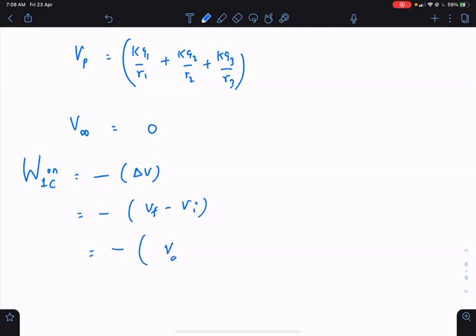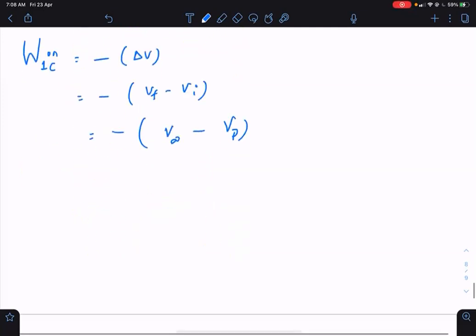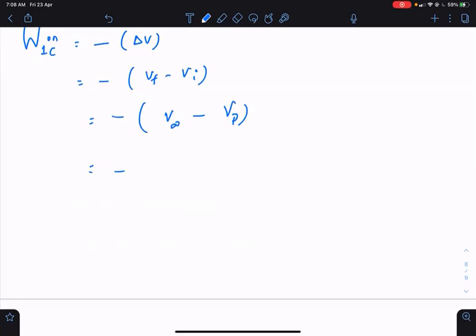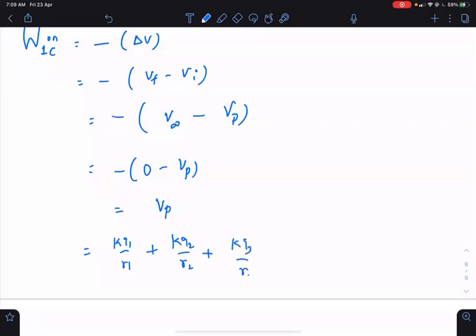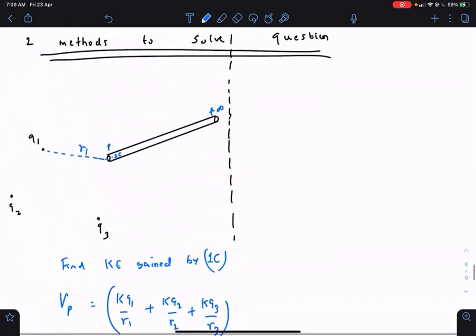Final is infinity, initially it was at P. At infinity, the potential is 0. So we get Vp. So how much work will be done on it? KQ1 by R1 plus KQ2 by R2 plus KQ3 by R3. And whatever is the work done on this 1 coulomb, that is equal to half mv square. So the kinetic energy gained is KQ1 by R1 plus KQ2 by R2 plus KQ3 by R3. So this is way number 1.